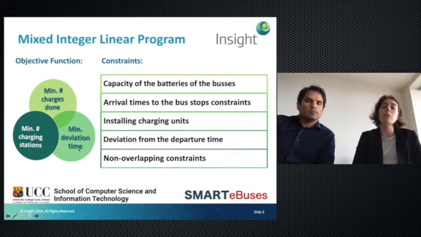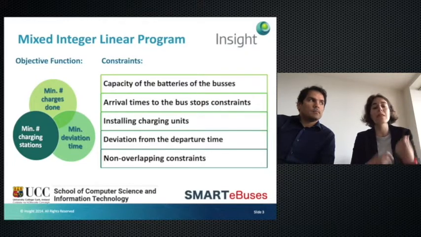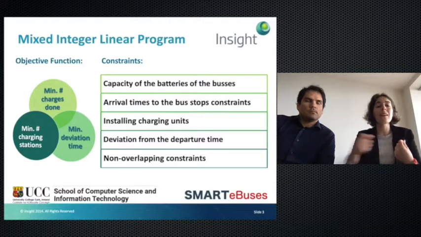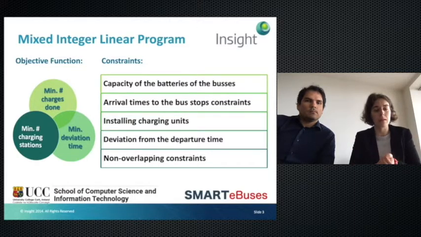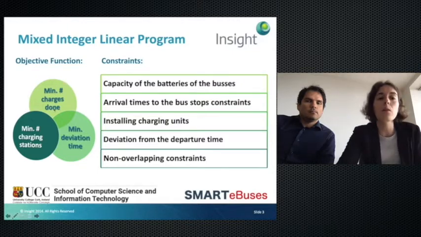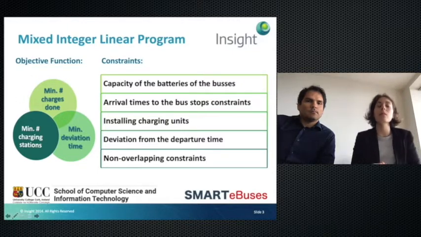This is a very important part of this paper because we want to minimize the disruptions from the original timetable to the new timetable with the implementation of electric buses, in order to satisfy the customers and not have many delays in the arrival of the buses. The third one is to minimize the number of charges done, basically to preserve the life of the batteries of the electric buses.